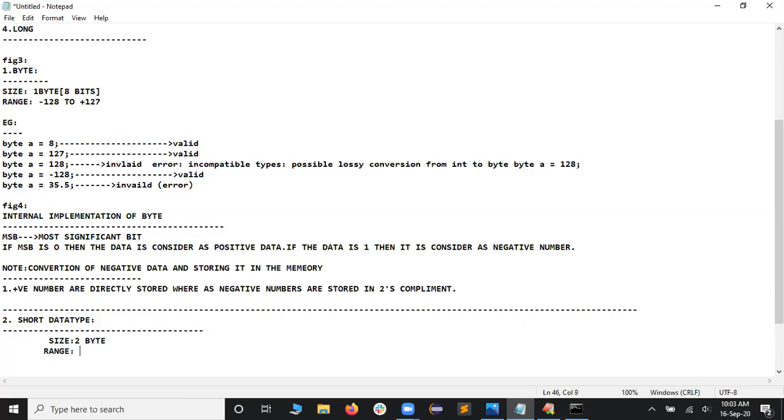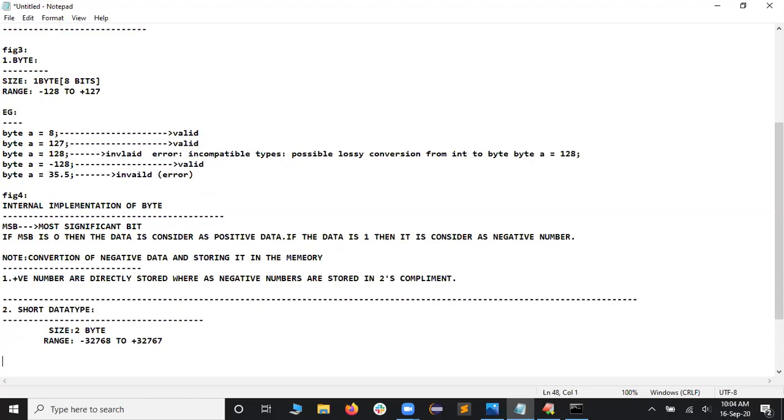Yeah, the range happens to be minus 32,768 to positive 32,767. Is that clear for you guys? This is the range. And let me take some examples now.